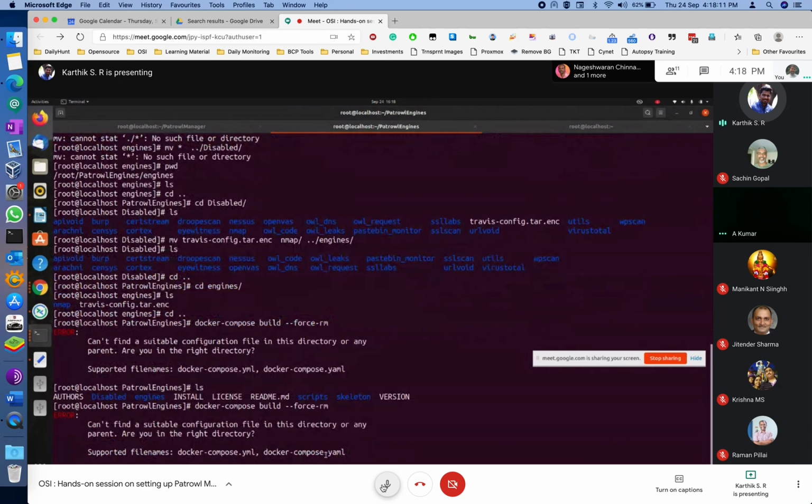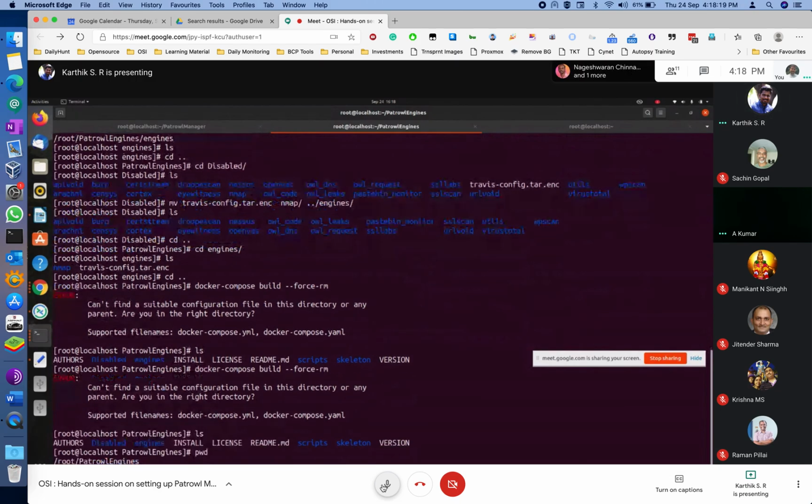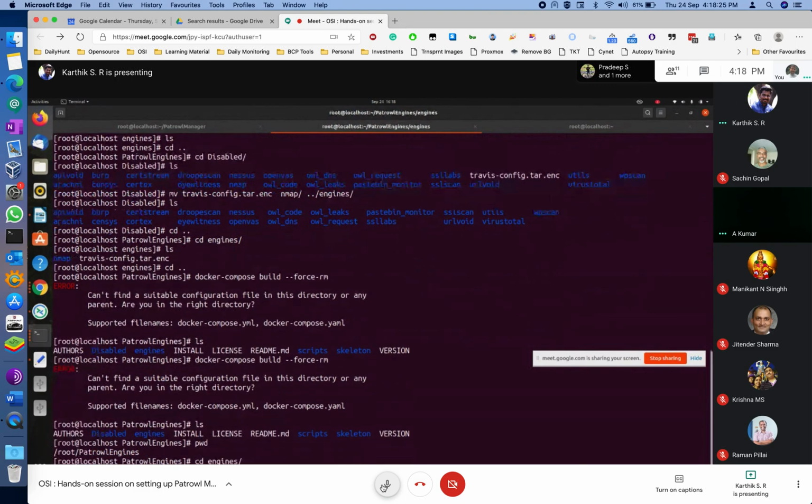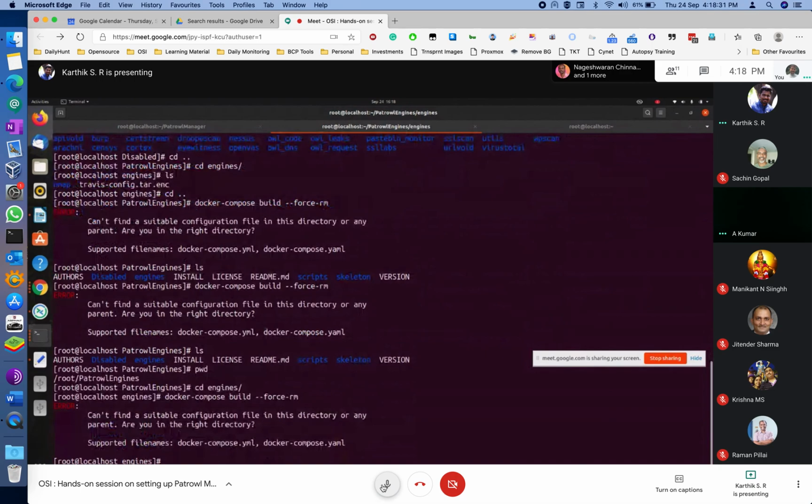Docker compose and Docker inside engines.